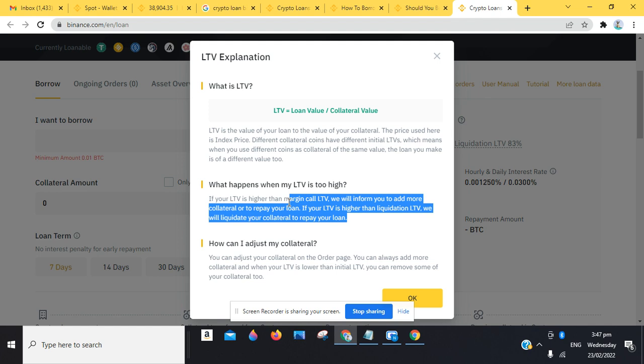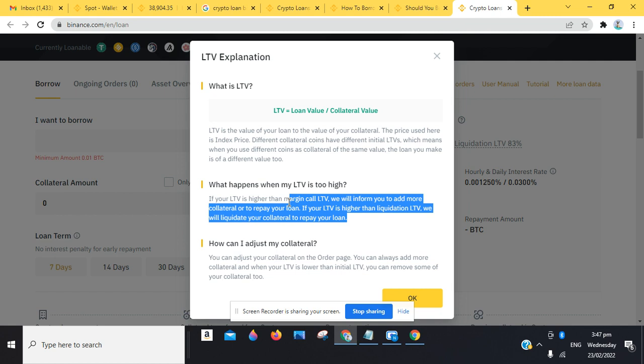For the margin call, when it's getting close to it, Binance will send you a notification that you need to increase your collateral. And this scenario usually happens, let's say you have BUSD, which is a stable coin. Most times their values are usually stable, although the loan you take might increase in value. So these are scenarios that can also occur. Let's say you use BTC as your collateral when BTC was $38,000. So now BTC dropped to $4,000, like it did some years back.